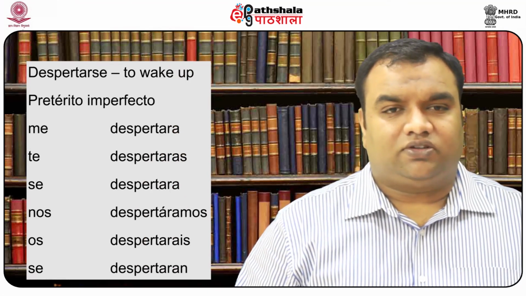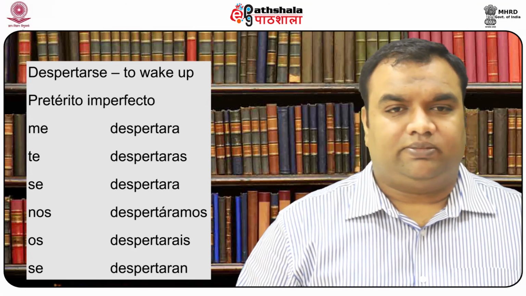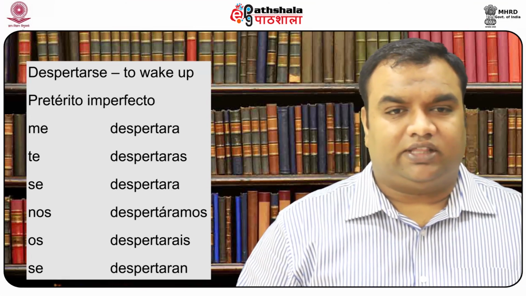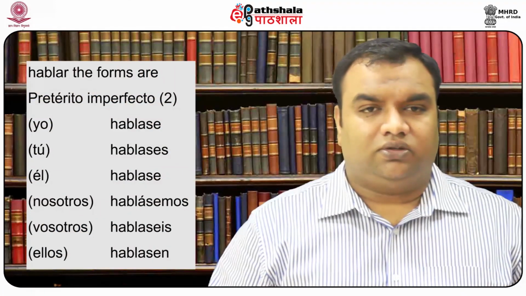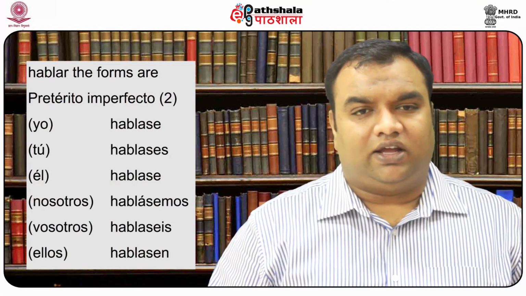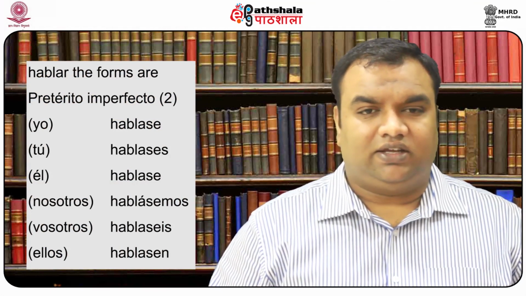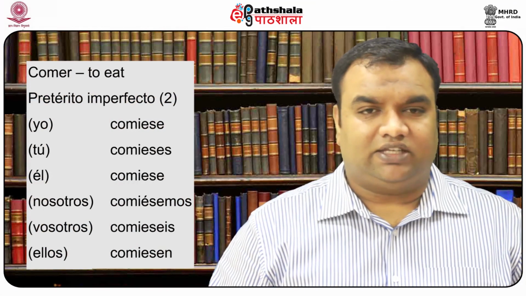Reflexive verb despertarse is conjugated like this: me despertara, te despertaras, se despertara, nos despertáramos, os despertarais, se despertaran. It is important to note that the imperfect subjunctive has another possible conjugation pattern as well. These alternate imperfect subjunctive endings are yo -se, tú -ses, él, ella, usted -se, nosotros -semos, vosotros -seis, ellos, ellas, ustedes -sen. So, for hablar, the forms are hablase, hablases, hablase, hablásemos, hablaseis, hablasen.